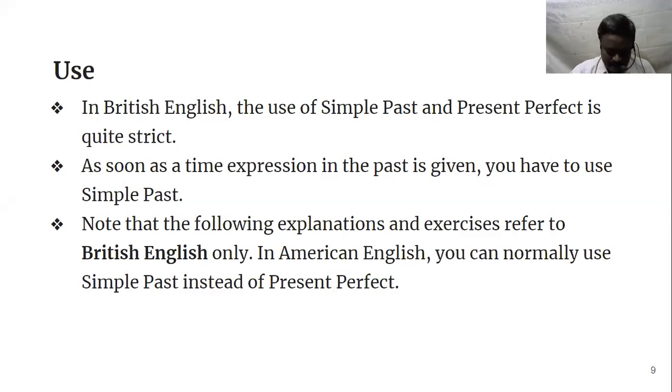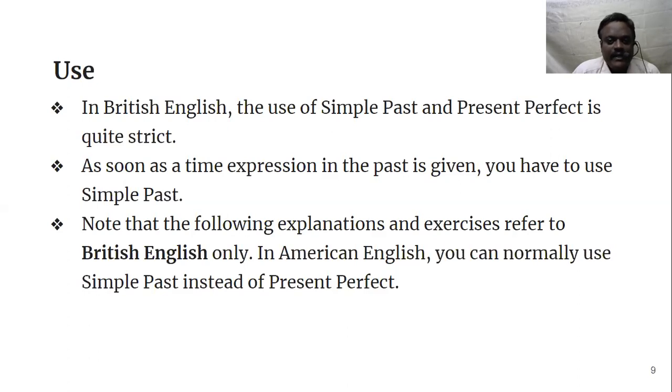In British English... Actually, we Indians follow British English because we were taught English by the British. So even now we use British English in Indian schools and colleges. But nowadays, because of globalization and people migrating to America for jobs and studies, American English is coming in, and many people are switching from British English to American English.